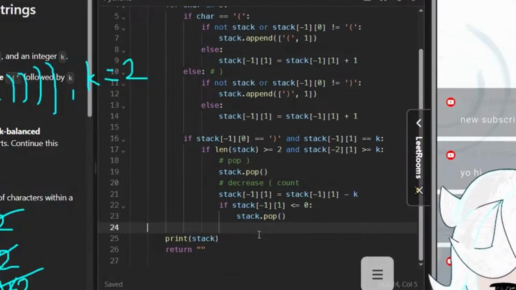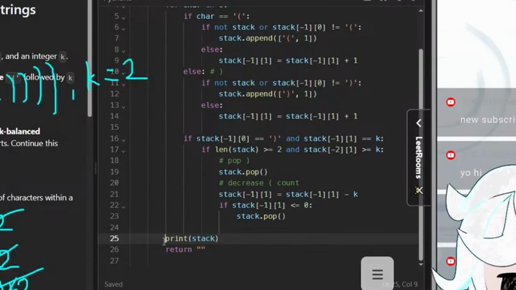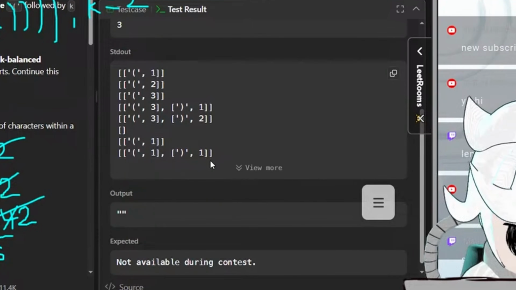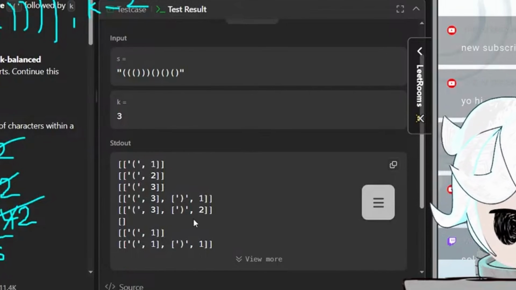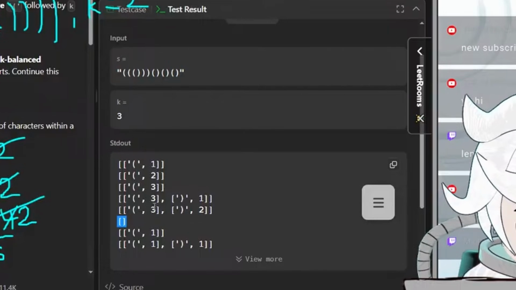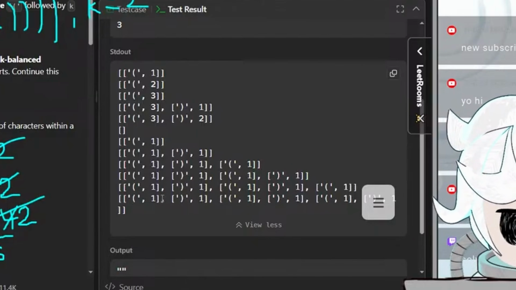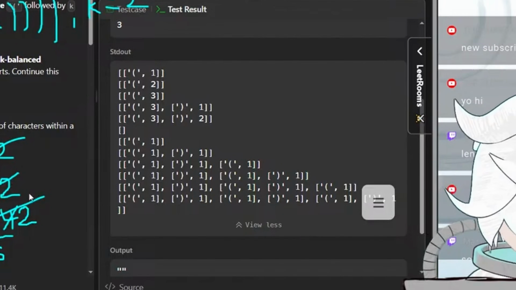No? Okay, a convenient thing we can do to debug is after every loop we can print out what the stack output is. Did I solve it? Okay, so first left parentheses by 1, 2, 3, very good. 1, 2, yeah, we did it. Okay, so 3, this becomes 3 as well. And we pop everything, 1, 1, and then left 1, right 1, left 1, right 1, left 1, right 1. I think we did it. We might have gotten it.